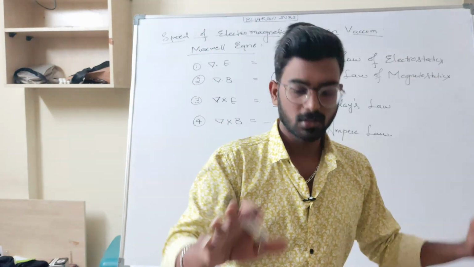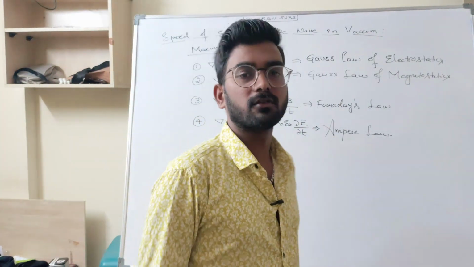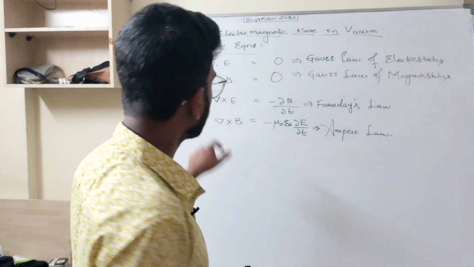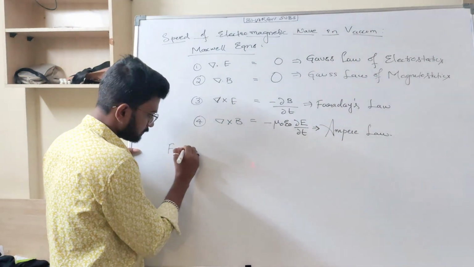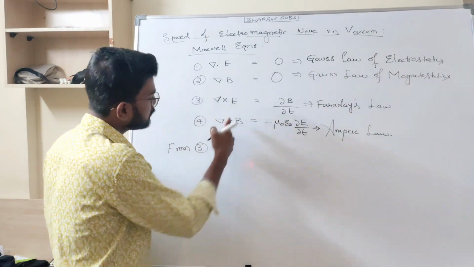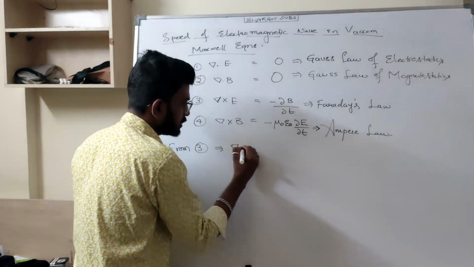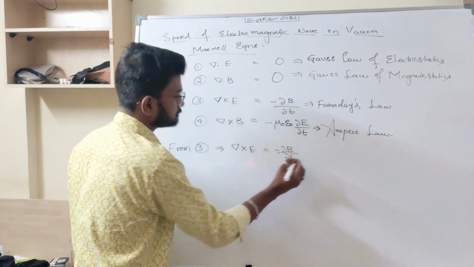I took 4 equations. Now what I will do, see, I will take 2 equations among these 4 equations. What are the 2 equations? 3 and 4. First I will consider the third equation. What is the third equation? Faraday's law, del cross E is equal to minus ∂B/∂t.